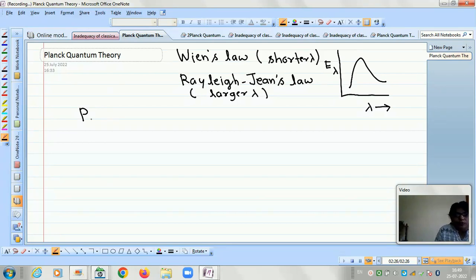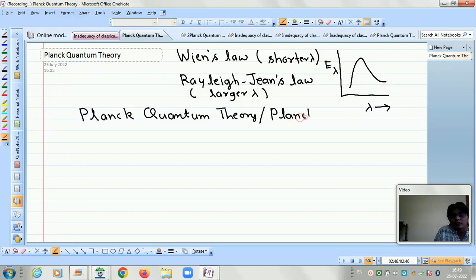So let us write Planck quantum theory. This can also be written as Planck's hypothesis or quantum hypothesis, or Planck's radiation law.